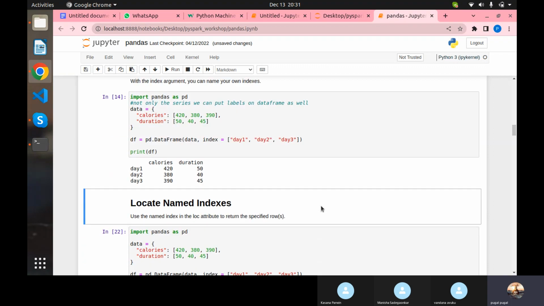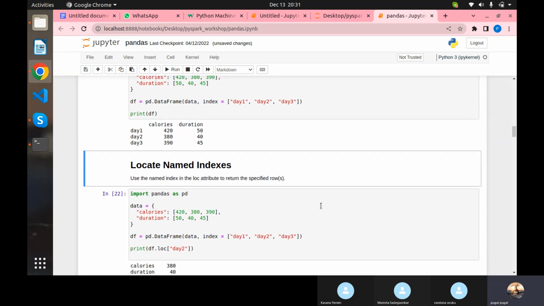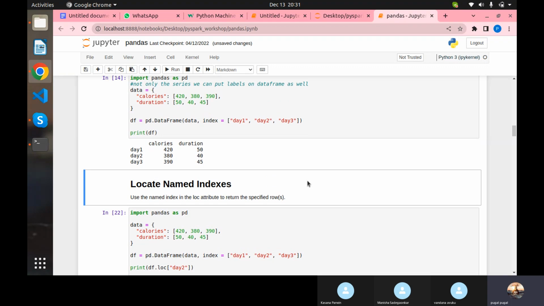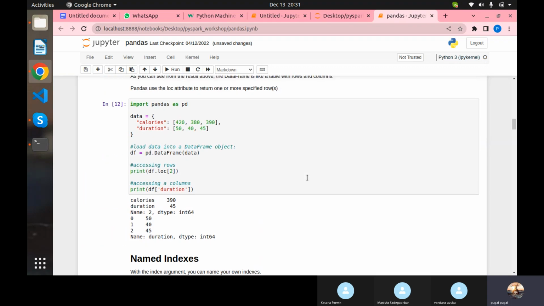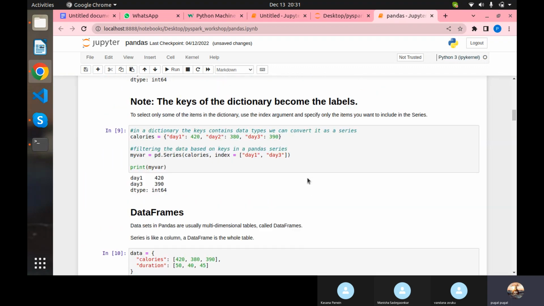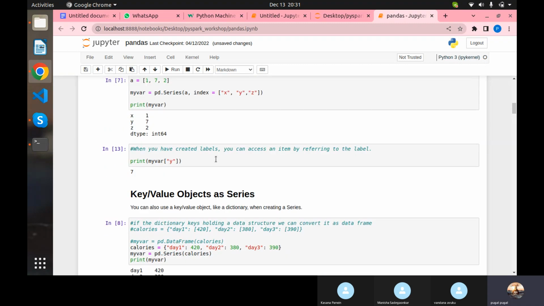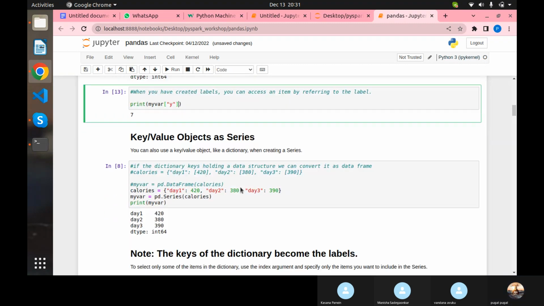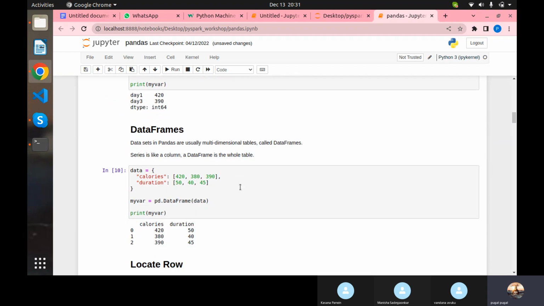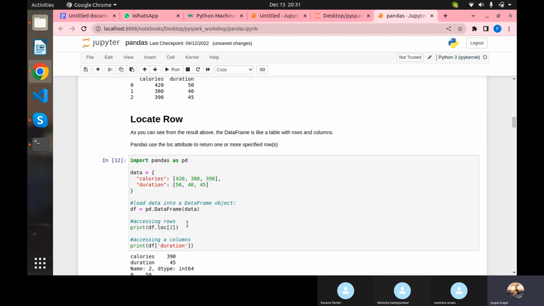And following that, named indexes. In the data frame and in the series we have seen iloc, and it is written in the data here. So I think we have seen iloc somewhere, right? Where is that? I just forgot about that. Yeah, here. So it is a series. Okay, even that is a data frame only, right?